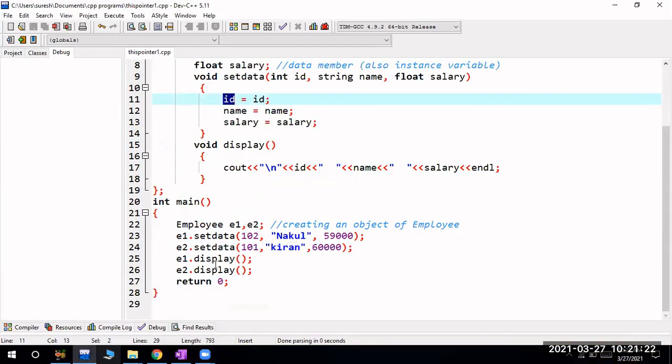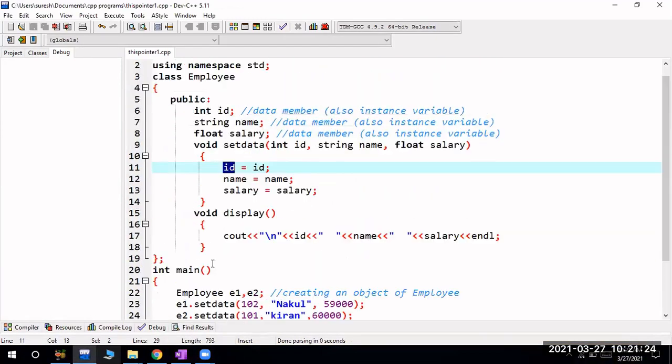Garbage values, sir. Yeah. So to differentiate this, whenever the formal parameters and the data members of the class both have the same names, then how can I differentiate the data members? By using this operator, because this is a current class object pointer.